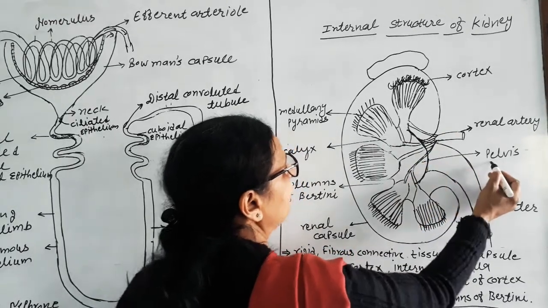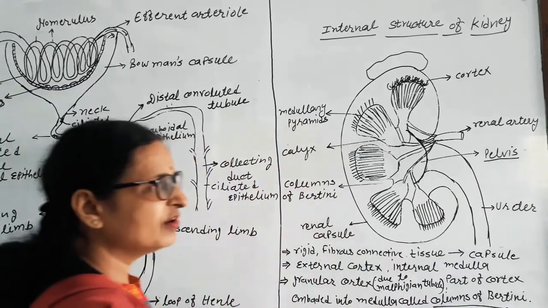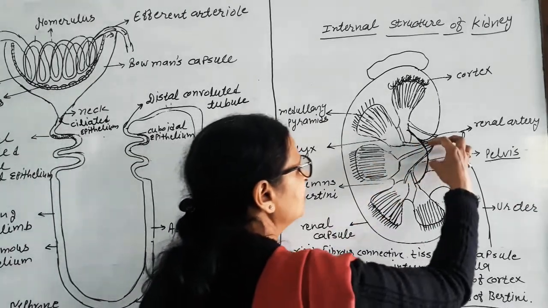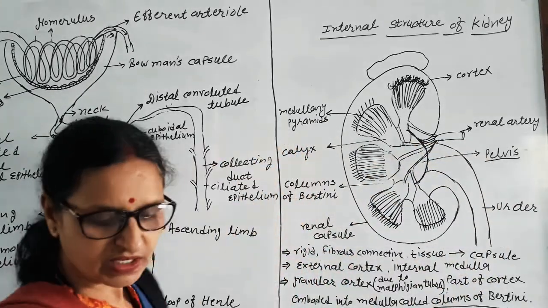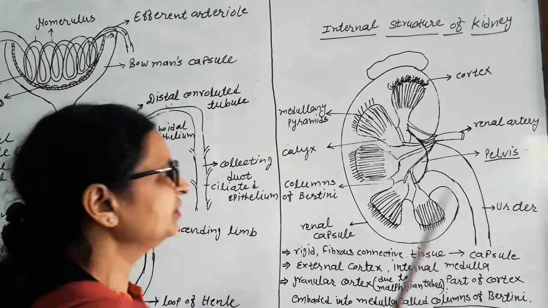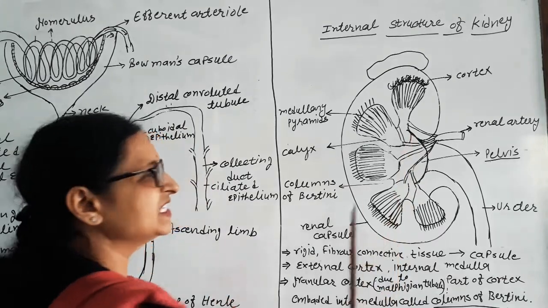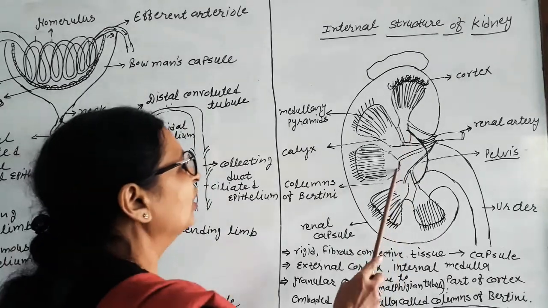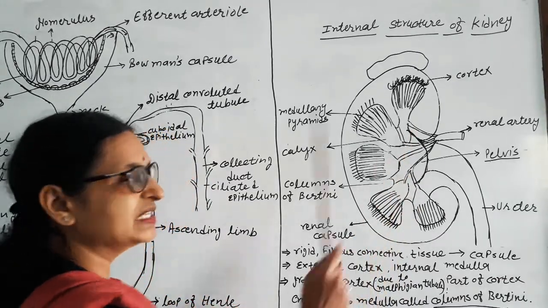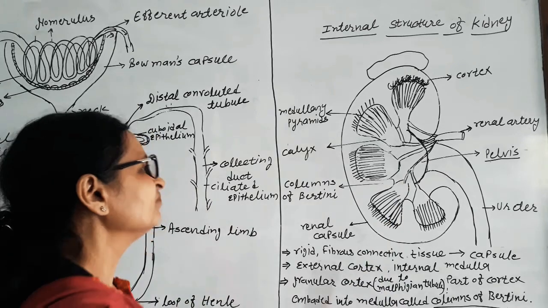This is called the pelvis, and from the pelvis it comes out into the ureter. So urine comes out through the ureter by a funnel-like structure called the pelvis. The pelvis is a common passage where all the calyces of the pyramids open.